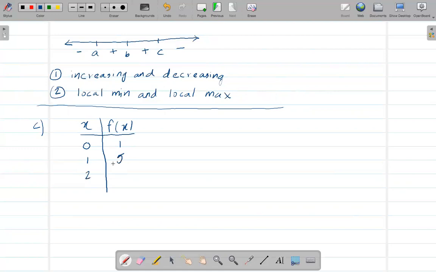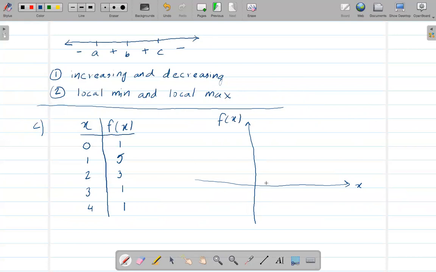If x is 2, if x is 3, and if 4, then it will be something like this. Now, to graph this, make an f of x graph, and then plot these points.